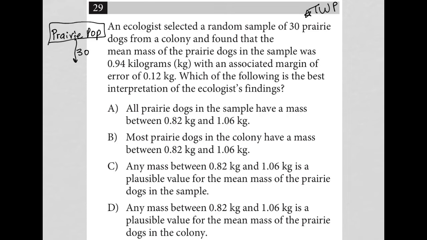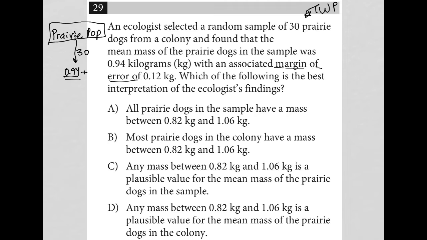randomly. And from those 30 that we've randomly pulled out, their mean mass was 0.94, but we have a margin of error of 0.12. Our margin of error means that this mean mass that was calculated could be a little bit off to the positive or to the negative.